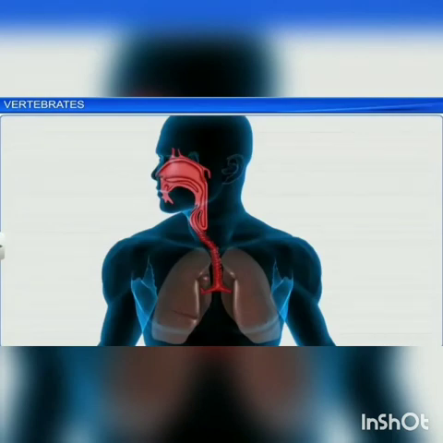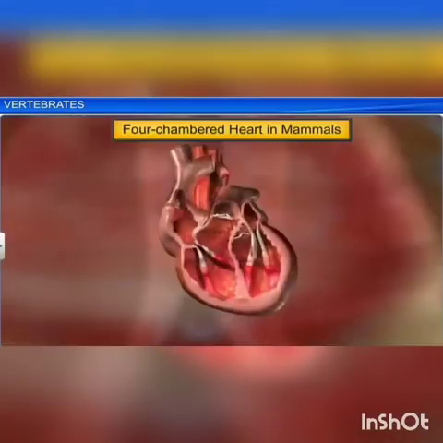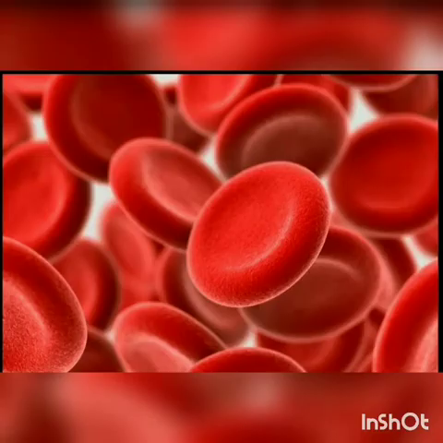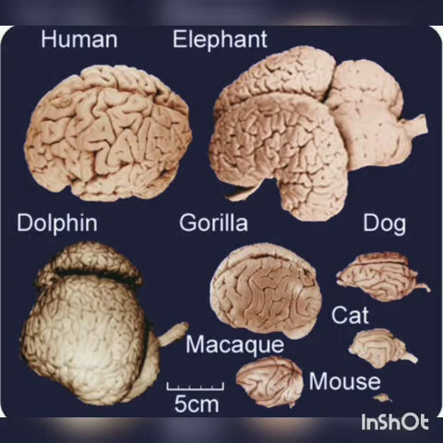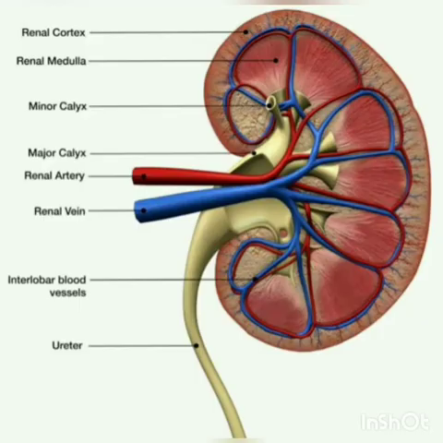They respire by lungs, and the heart is four-chambered and possesses a left systemic arch. Mature RBCs are circular, biconcave and non-nucleated. Mammals have a large brain when compared to other animals. They show the greatest intelligence. The kidneys are metanephric and ureotelic.